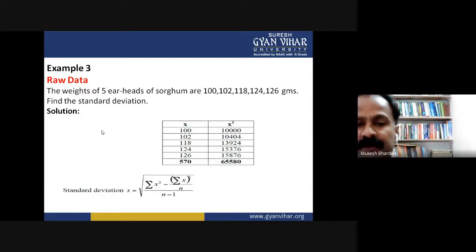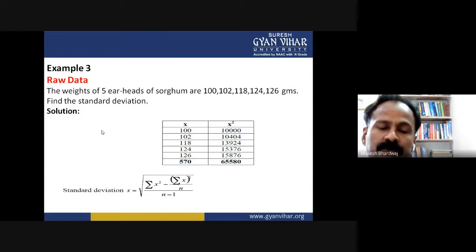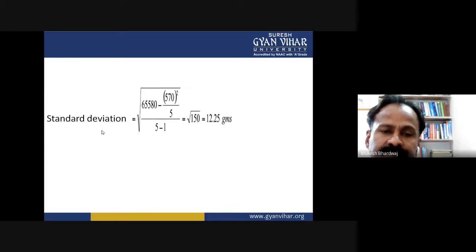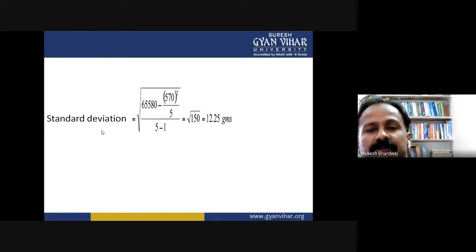So here we require the sum. Put the summation and divide it by the number of observations, and you are able to get the solution. So the standard deviation for the above example comes out to be 12.25 grams.